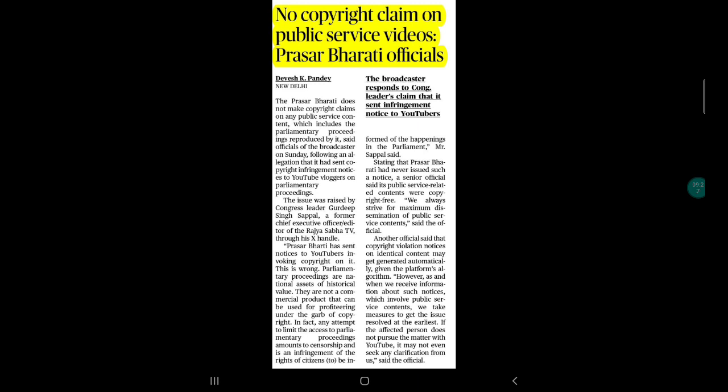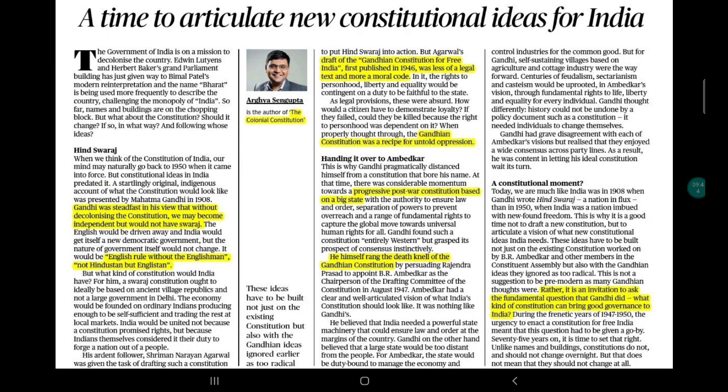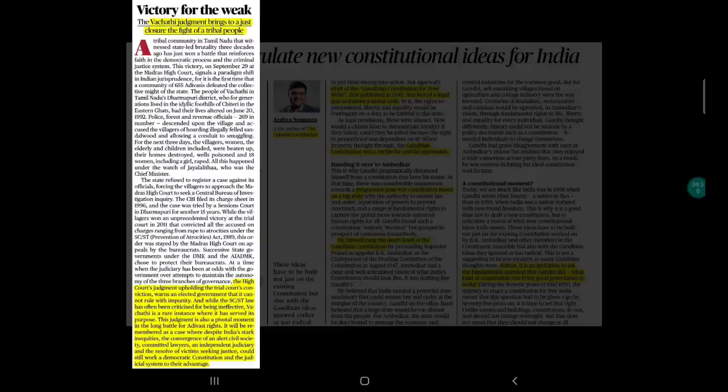Okay, but this is not very important. You can use it while writing about freedom of speech and expression, that yes, you can use the public service videos of Prasar Bharati or the government of India for the purpose of freedom of speech and expression, and you can use them in your YouTube videos, and there will not be a copyright infringement as well. Apart from that, we have seen this article.